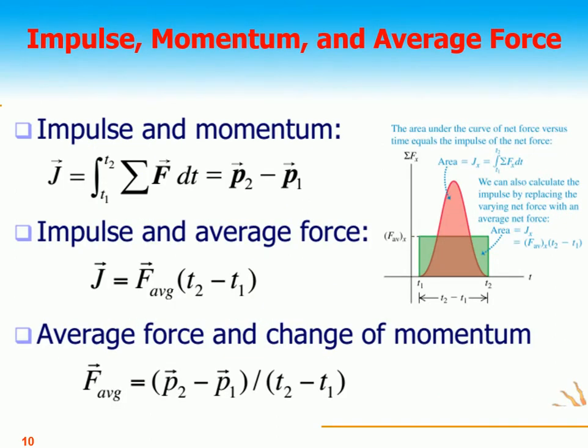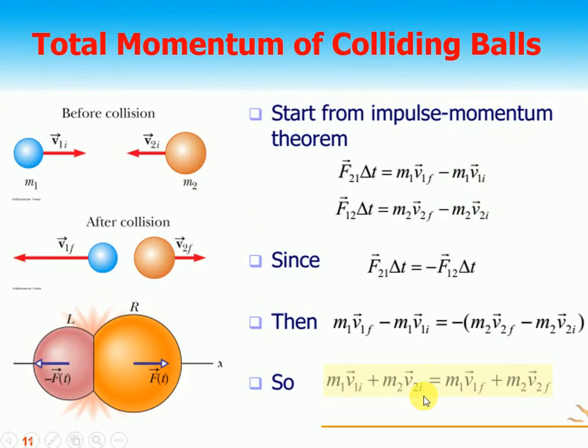This is called the impulse-momentum theorem. Impulse, momentum and average force. Impulse and momentum is just the change in momentum. Impulse and average force is the average force times the change in time, F average multiplied by T2 minus T1. Just see this green graph. Average force and change of momentum is simple: F average equals the change in momentum divided by T2 minus T1, and you will get the force. We have already discussed that the rate of change of linear momentum is called force.